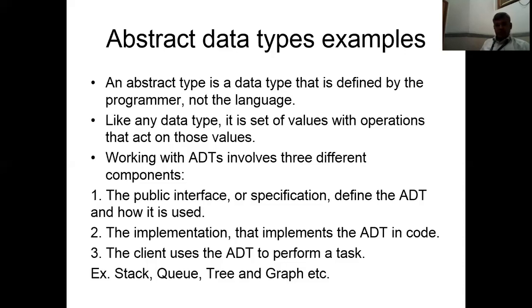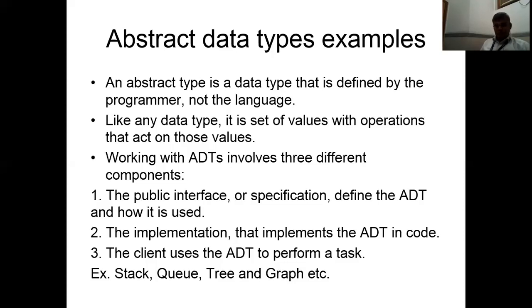Second, the implementation that implements the ADT in code. Third, the client that uses the ADT to perform a task. Examples of abstract data types are stack, queues, trees, and graph. So this is the meaning of the abstract data type.